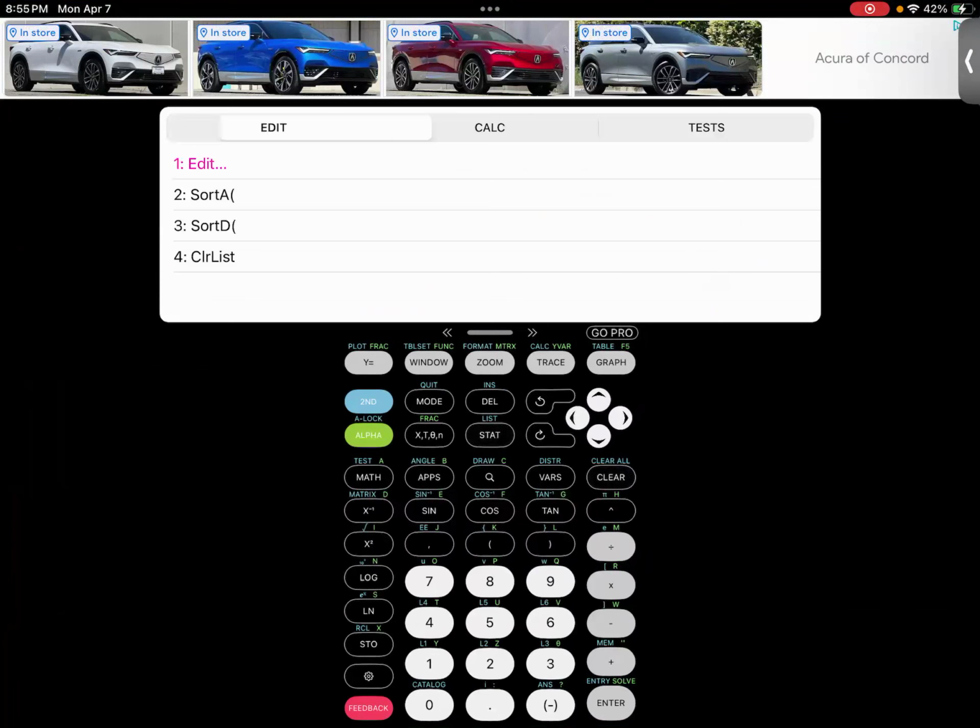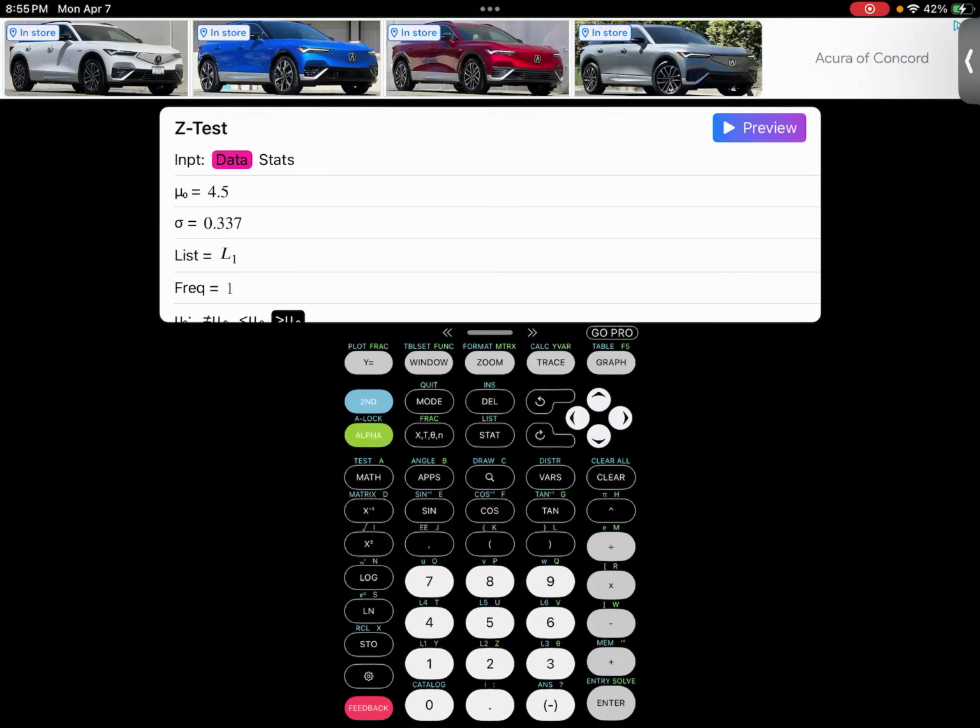So stat test, z-test. So we're picking the stats option. So mu naught was 210. Population standard deviation was 54.5. Sample mean was 252.5.